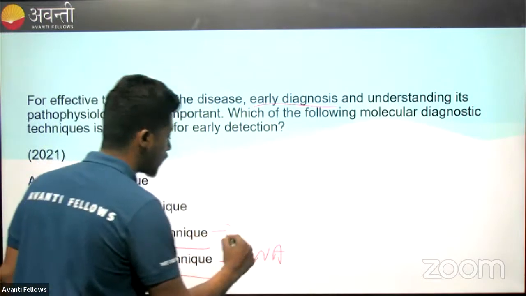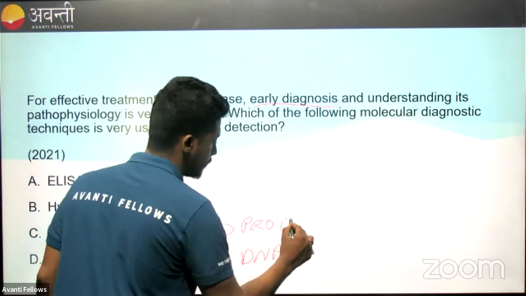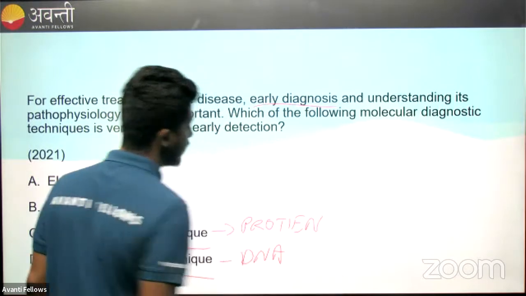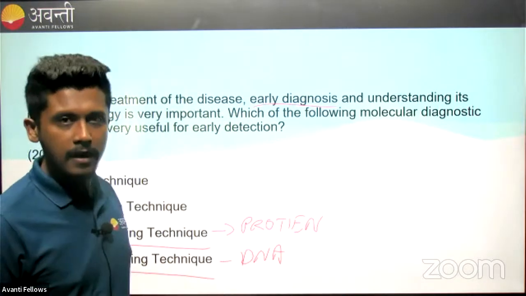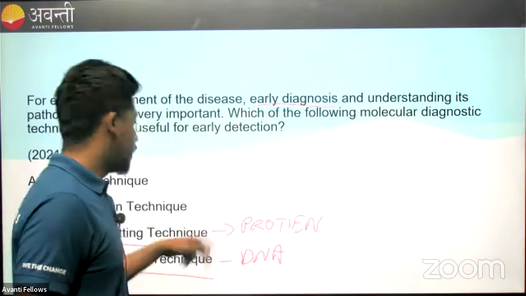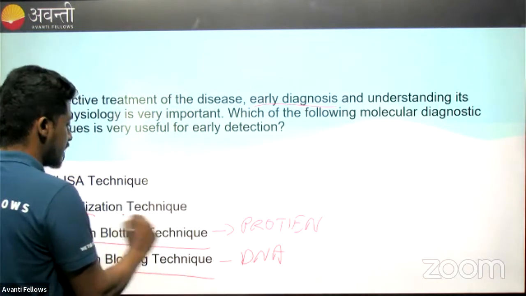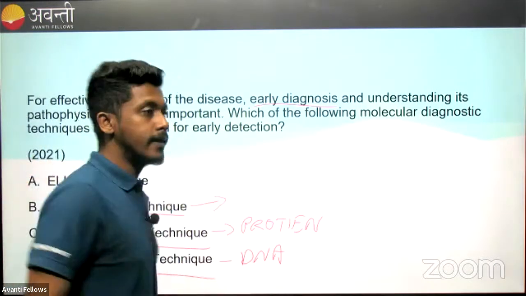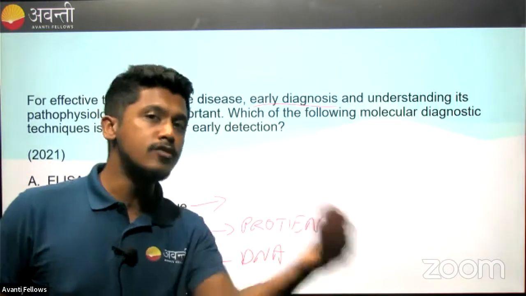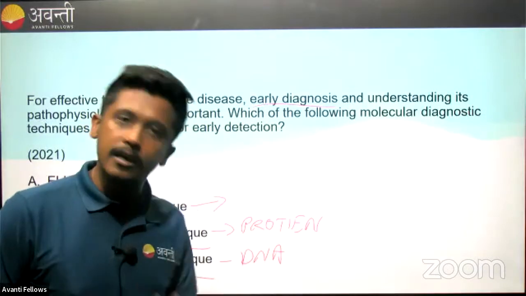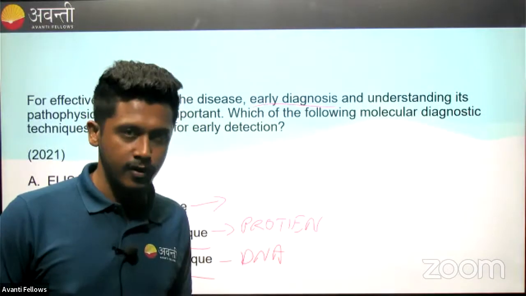If we do it for protein, it is called western blotting. So here only the transfer of protein or DNA fragments takes place onto the membrane. That's all. So it does not help in early detection of a disease. Hybridization techniques are where we try to see which complements with what, finding a match. That's all. This also will not help us in diagnostics.